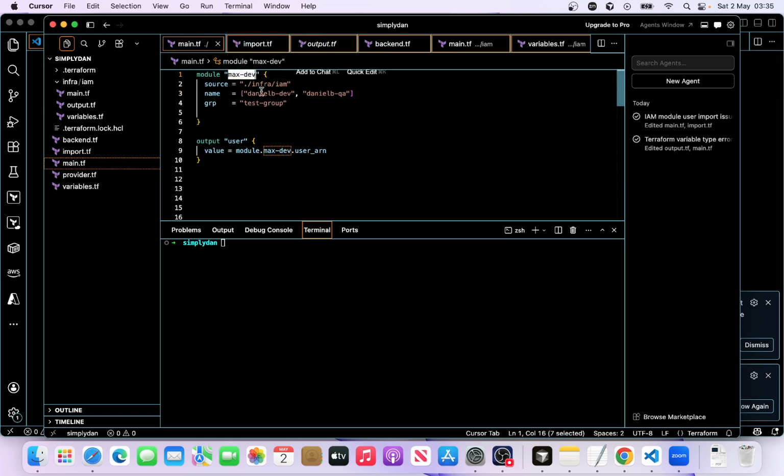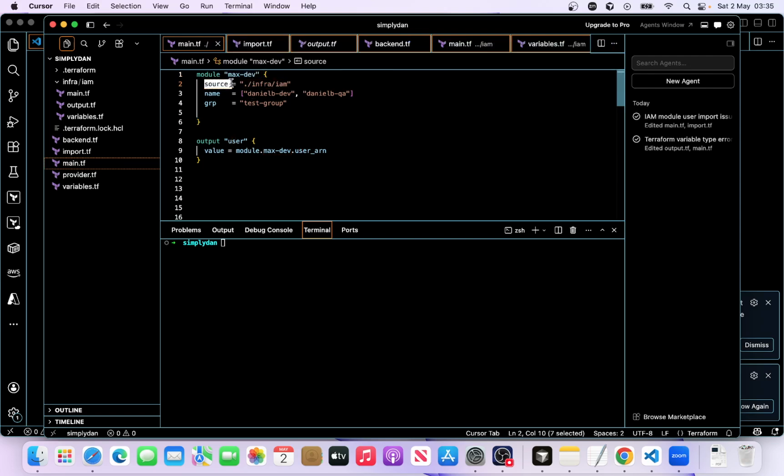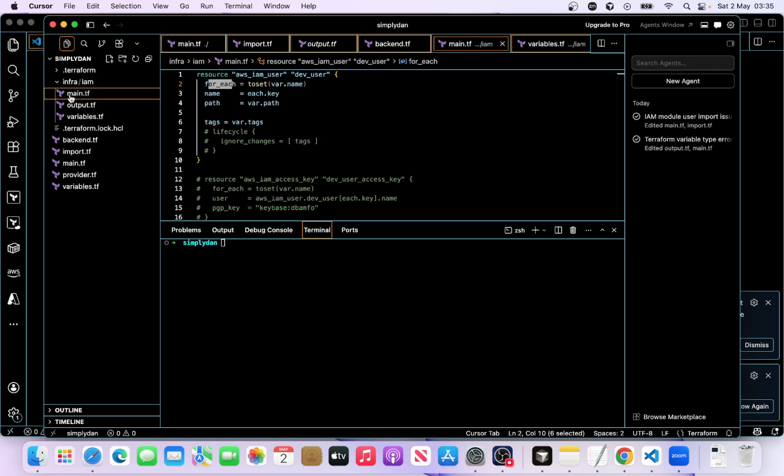And then where are the users getting created? If you follow the source path, it will take you to the infra IAM. So if you follow it, infra IAM, can you see? If you click on infra IAM inside of this subfolder, if you come to the main, we have the resource.